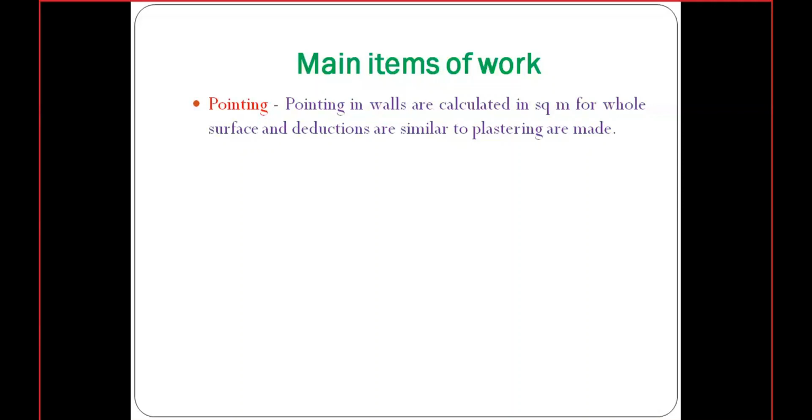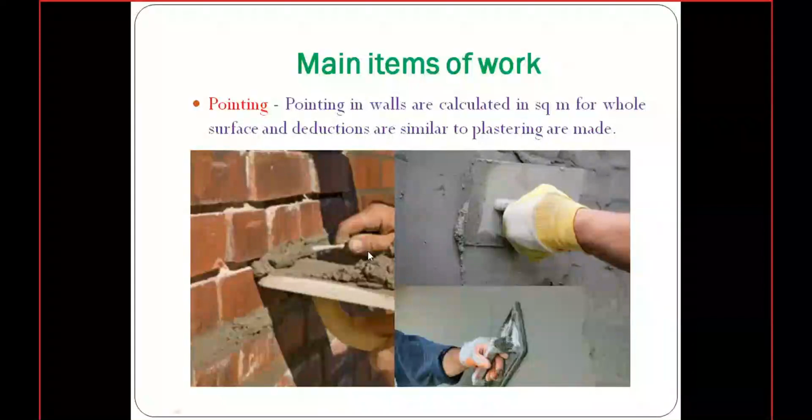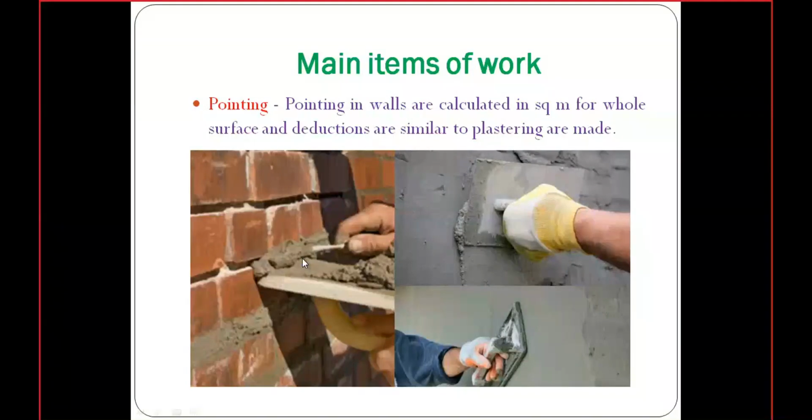If you see this picture, plastering you already know. Pointing means these gaps. Whatever gaps are there, filling these gaps with cement mortar, we call it pointing. Remember that when a brickwork is completed, there will be gaps in the brickwork. Those gaps will be filled with cement mortar. We call that type of work pointing.